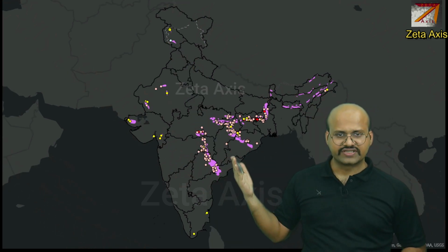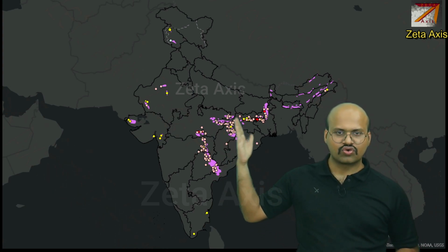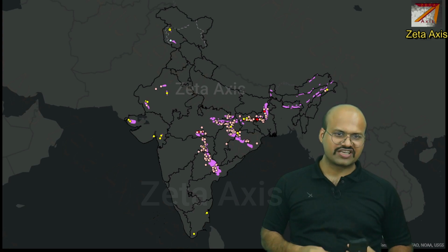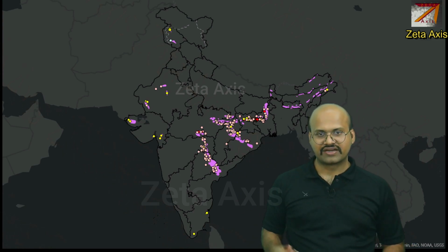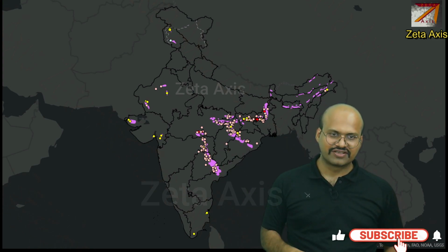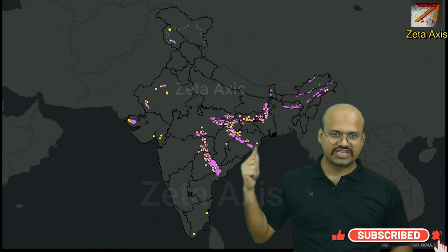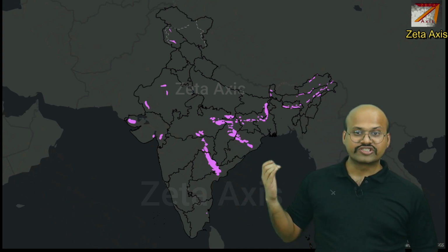Here are the coal fields indicated in this purple color, and within these coal fields we have these coal mines. So these coal fields are basically coal seams in the ground in which coal is present, and these dots represent the places where we have mines to extract coal from these coal seams. Here we can clearly see the coal seams across India.